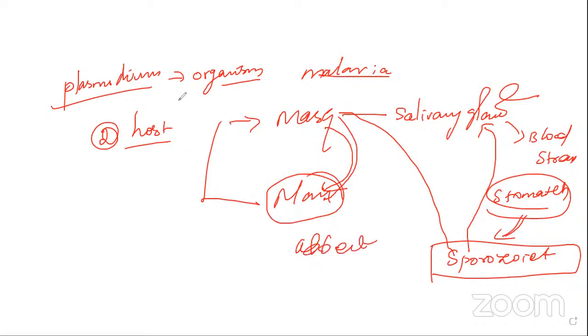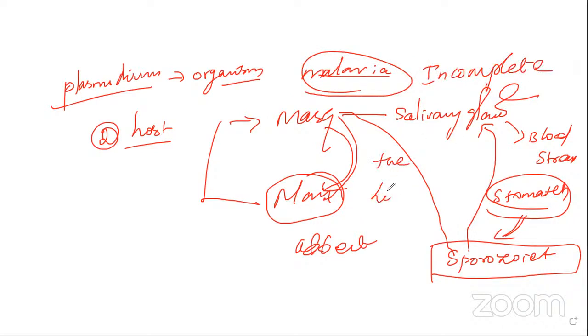So the malarial parasite needs 2 hosts. That is very, very important. Suppose it does not get the 2 hosts, what happens? Its life cycle is incomplete. Okay, my dear, this is very, very important. So see here.